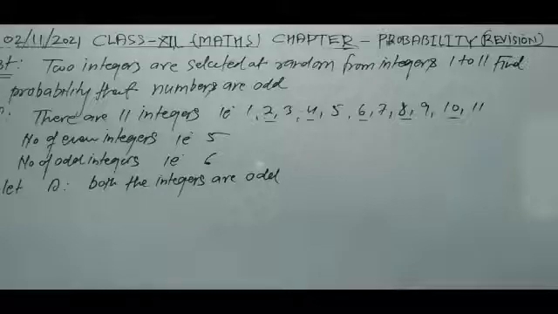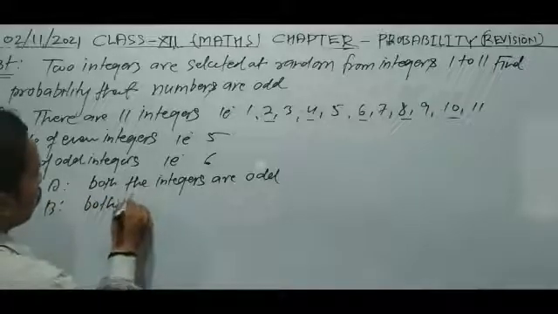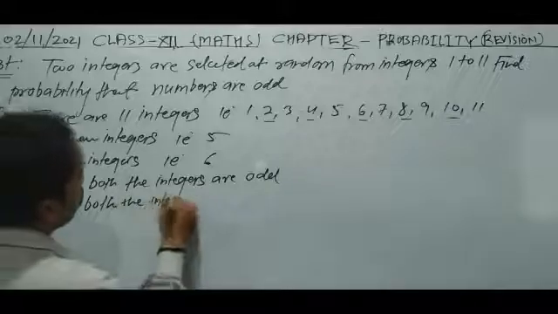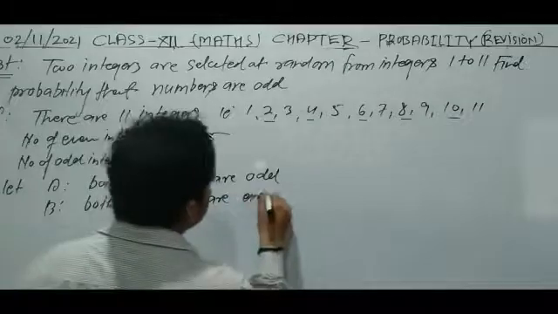Capital A is such that both the integers are odd, and capital B is the event that both the integers are even.